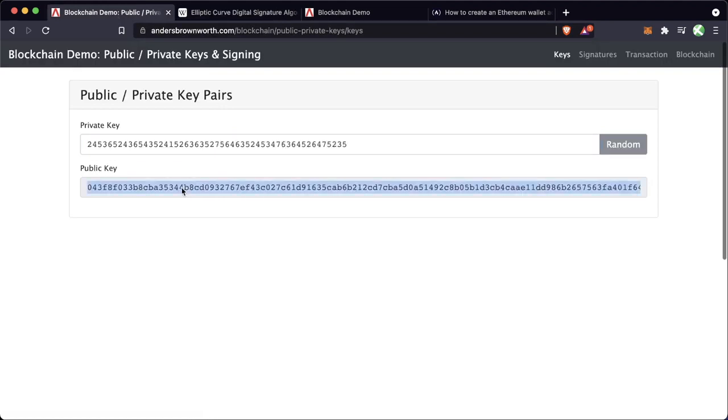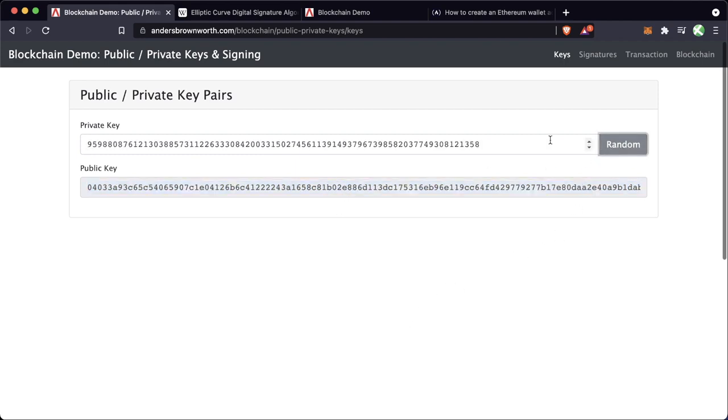Now, this public key, we want everybody to have access to. The whole world can see this. This private key, we really want it to be private. We don't want people to see this. We're going to use this private key like a password to, quote unquote, digitally sign transactions. And then people can verify them with this public key. So let's see what this actually looks like.